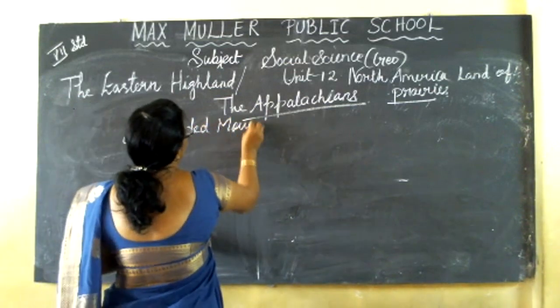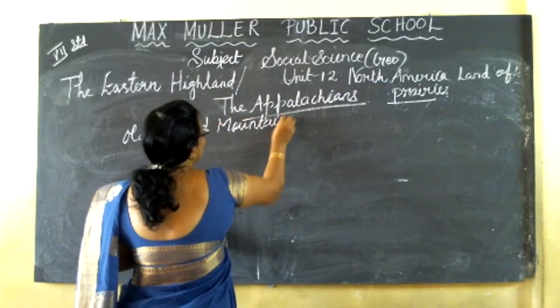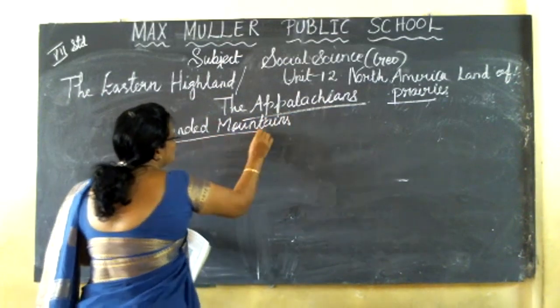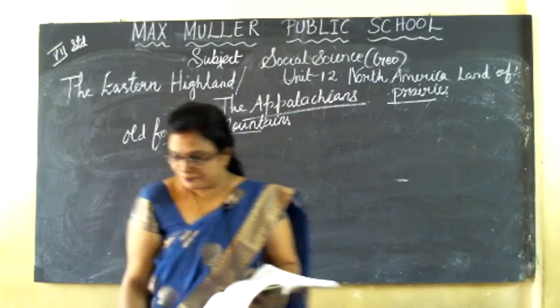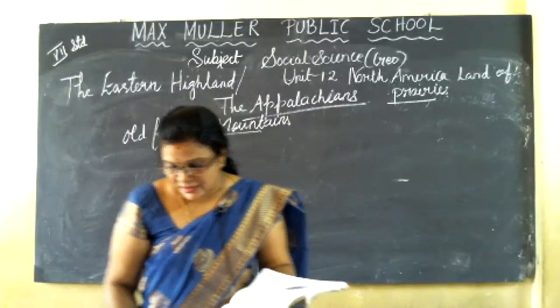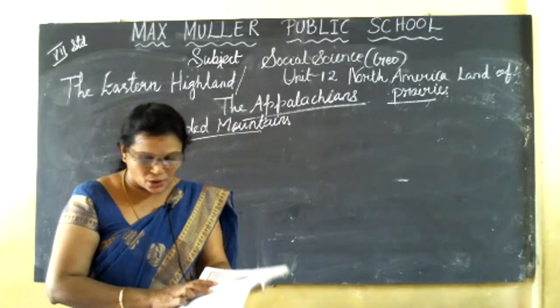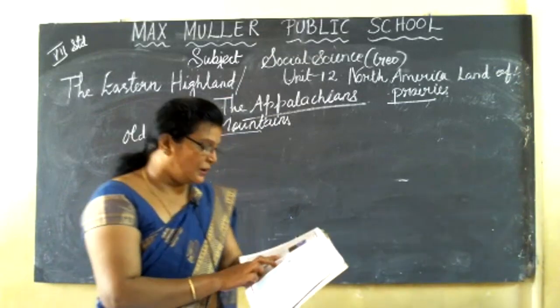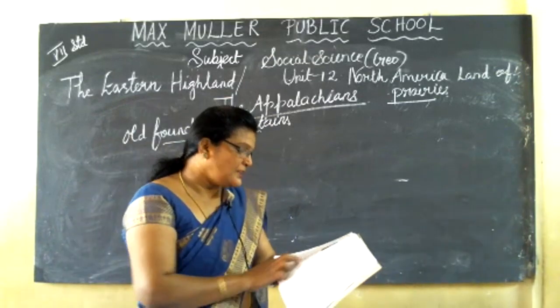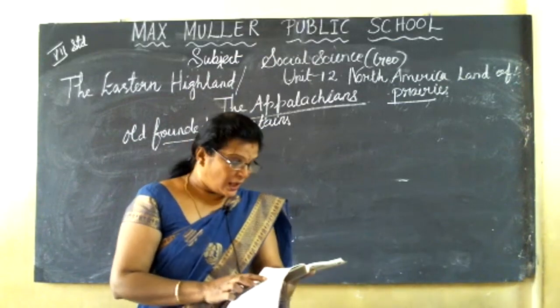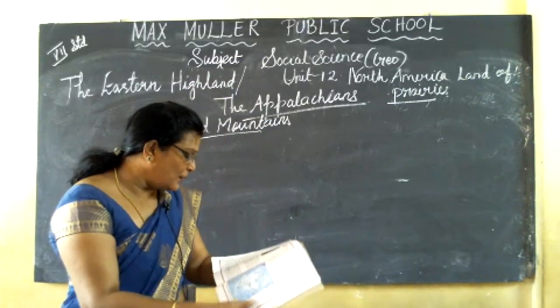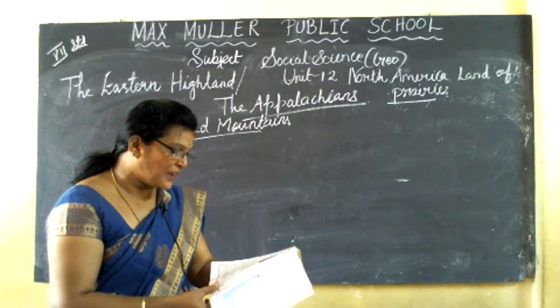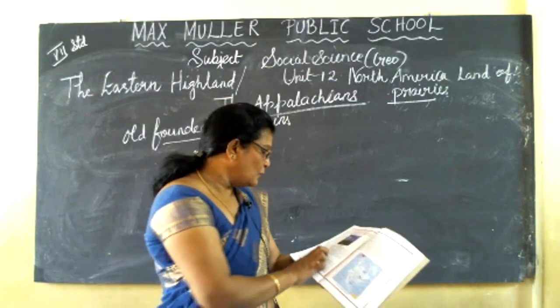Then here the water body is not found, because the Appalachians, being old mountains, have been denuded to the present height. East of the Appalachian regions are the Piedmont Plateau and the Atlantic coastal plains.